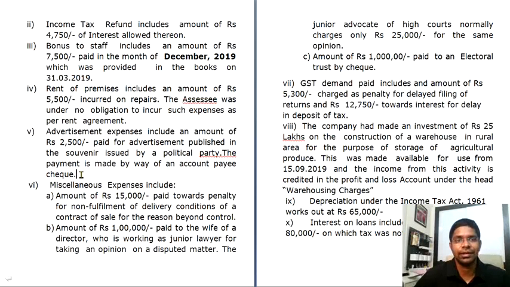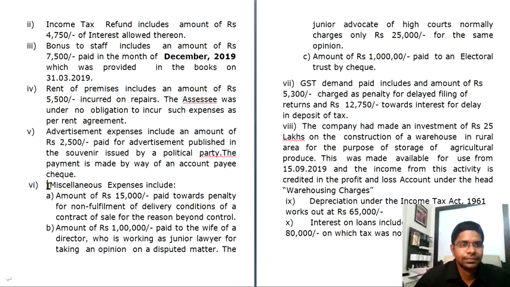I think 37, just a second. 37(2B). When you look at section 37(2B), it is disallowing all such expenses. However, you can again reclaim that particular investment or expenditure under section 80, that is chapter 6A. So this particular amount will be disallowed and subsequently you can claim it under chapter 6A.